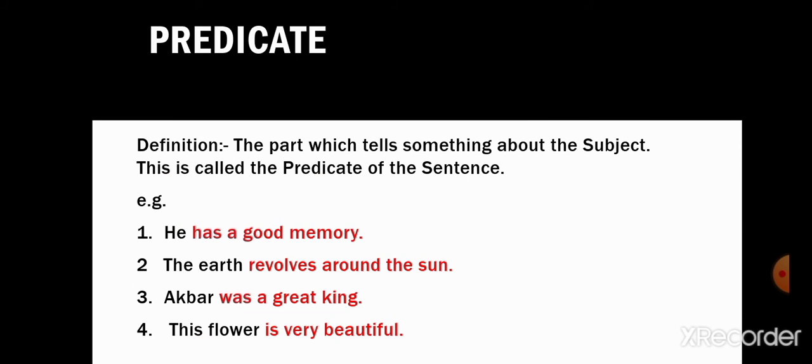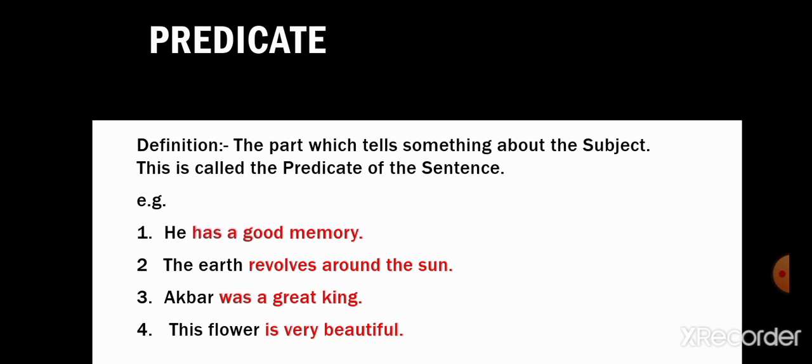Now, what is predicate? First of all, students, what is the definition of predicate? The part which tells something about the subject. This is called the predicate of a sentence. For example, he has a good memory. The earth revolves around the sun. Akbar was a great king. This flower is very beautiful.